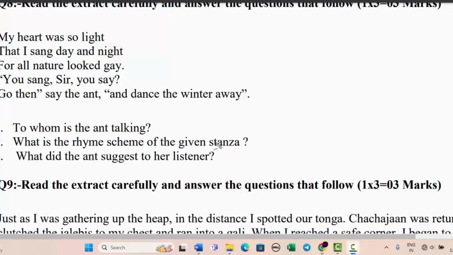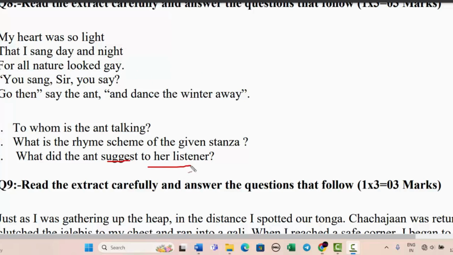Next is what is the rhyme scheme of the given stanza? The rhyme scheme means the last words, like light and night. So this we can say A and A, because they both are rhyming. Then gay and say, so we can say they are B and B. So the rhyme scheme is A A B B.